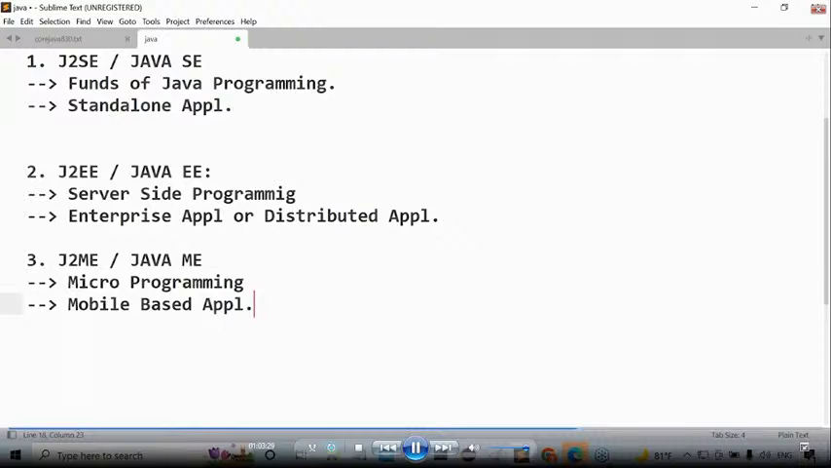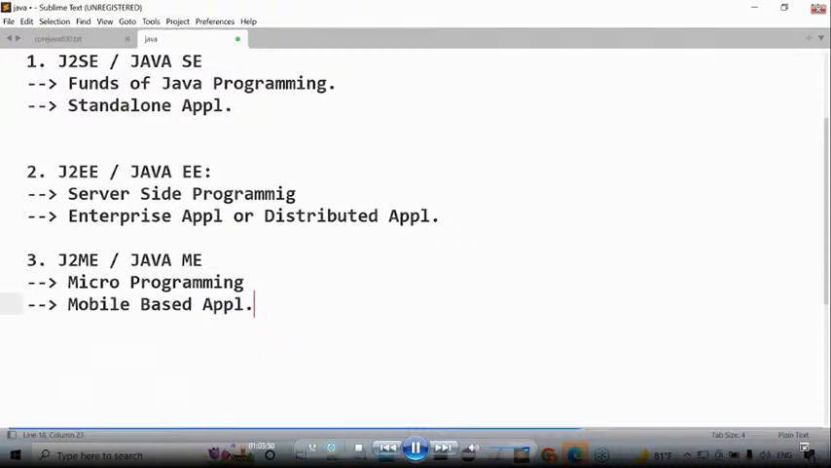That's okay, fine. Out of these three technologies, which one is getting very good demand actually? J2EE is having more demand. Next demand is for what? J2SE. But no demand is for what? J2ME. This is the demand point of view in the outside world.